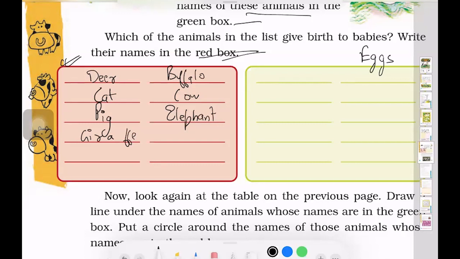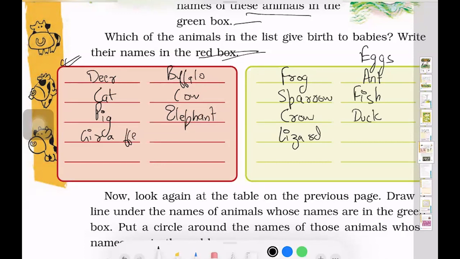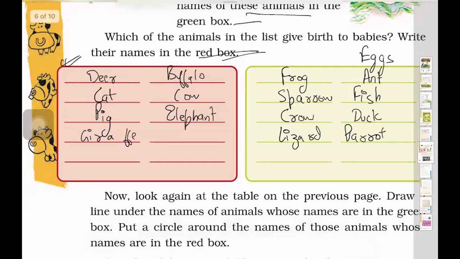So frog, sparrow, crow, lizard, ant. Do you ever wonder that ants lay eggs also? Then we have fish, and fish eggs are used to eat also. Duck and parrot. So we have now classified the animals in two parts, whether they lay eggs or they give birth to young ones, and we have named them here.